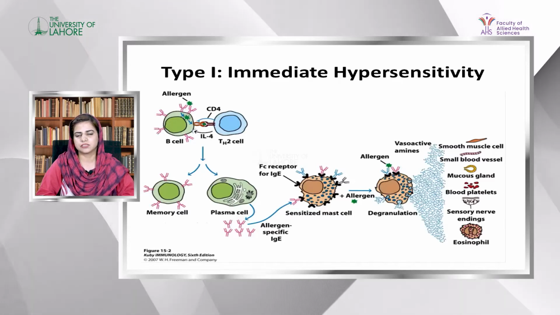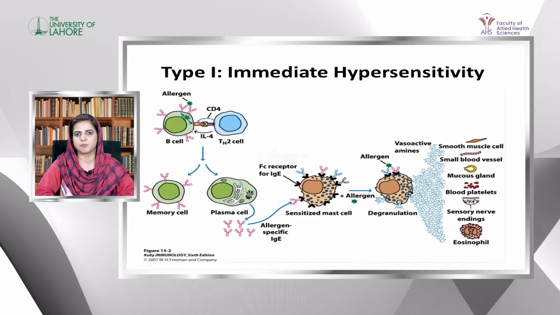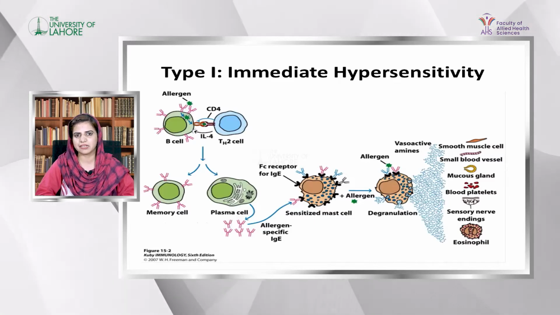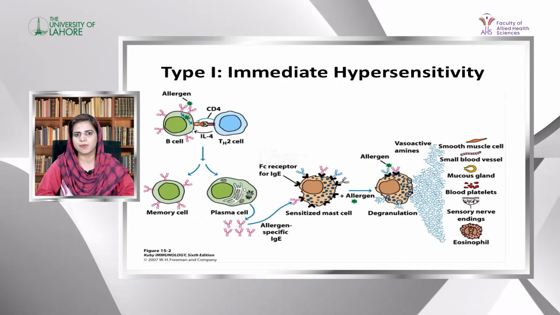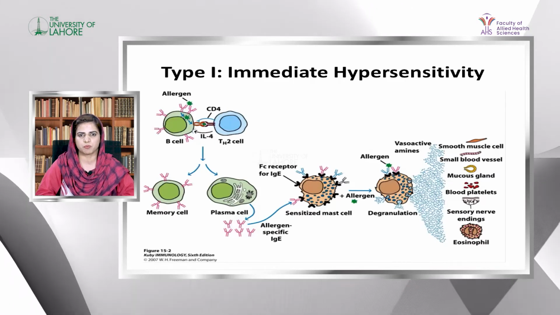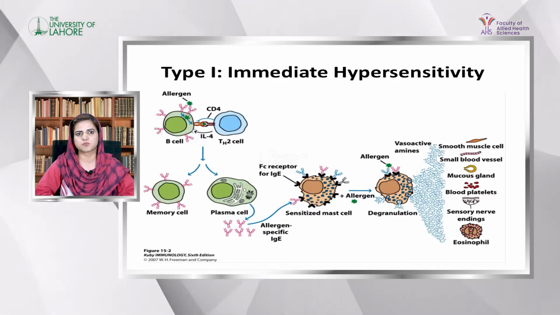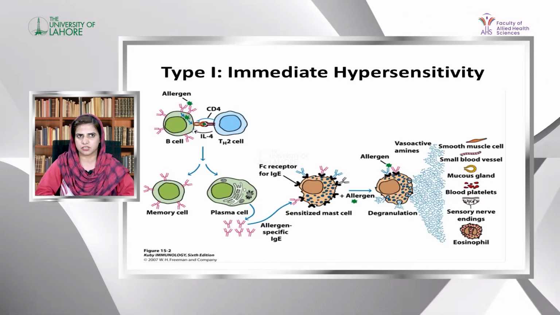Allergens include pollens, dust, food particles, or any protein like egg protein, seafood, fish, peanut, which are normal for 80% of the population, but the remaining 20% will respond to that specific allergen and develop hypersensitivity.